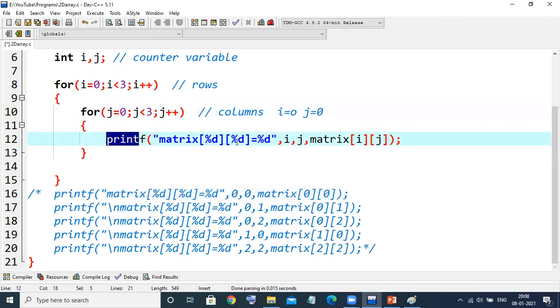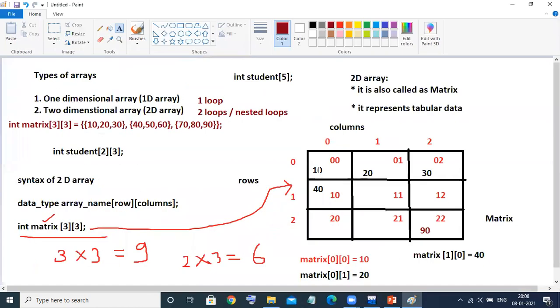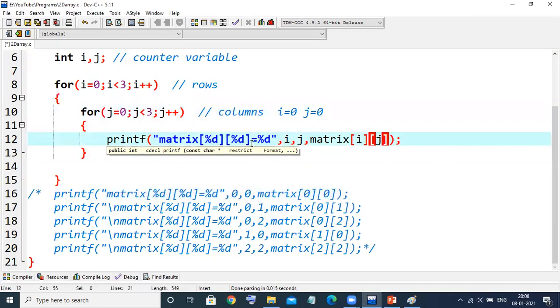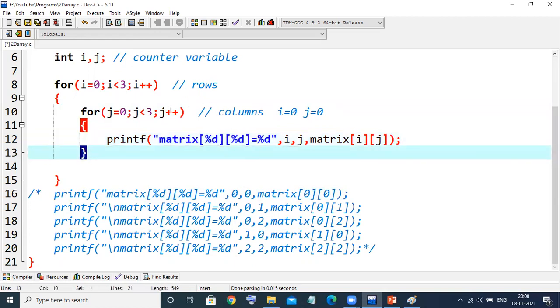The %d is replaced by what? matrix[i][j]. What is ij? i is 0, j is 0. Fine. So the 0,0 location. %d will be replaced by the value located at this particular subscript. So what is the value in [0][0]? That is 10. So 10 is going to be printed here. Yes or no? Perfect. After that, the inner loop is going to be incremented because the inner loop condition has not become false yet.